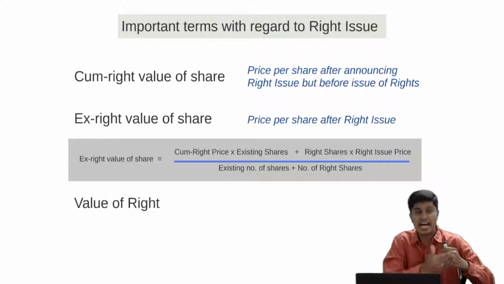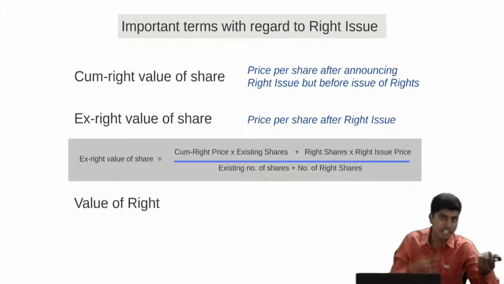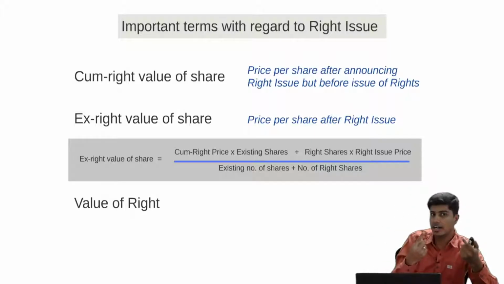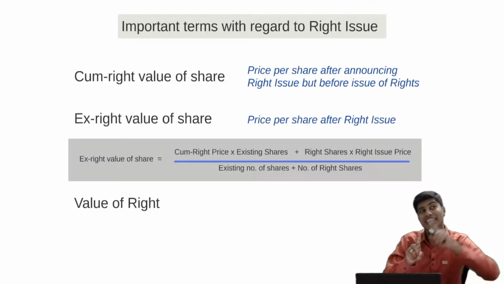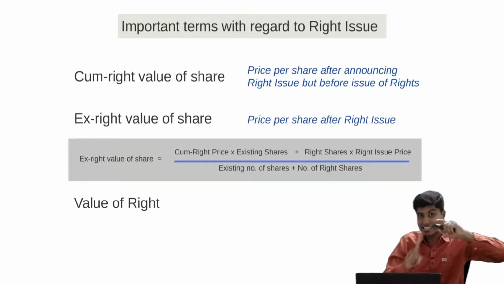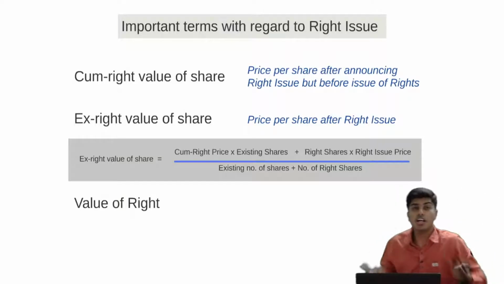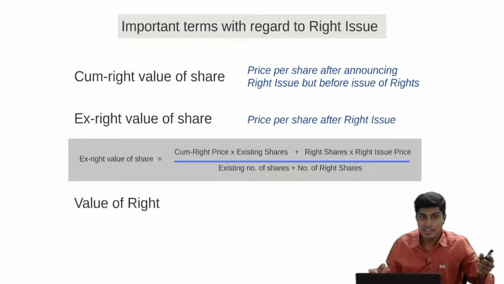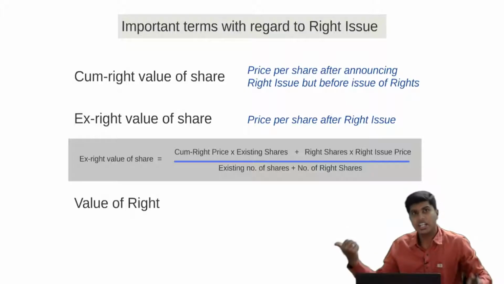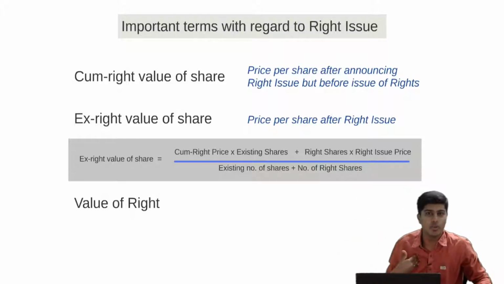Meaning, if in case I sell the rights, now I have 4 shares with me. Company has given me 1 right. I told you I have an option either to buy that share or to sell that right to somebody. Now when I'm selling that right to somebody, what money should I collect? That is the difference between the cum-right value and ex-right value. Are you getting it? Because if I don't sell it, the share price in the market is going to dip and I'm going to face a loss.